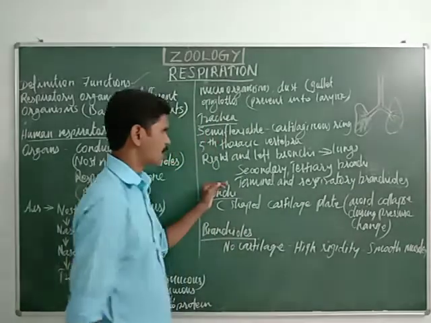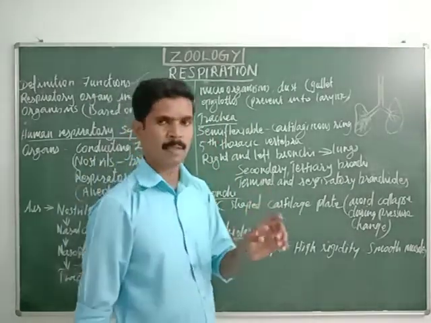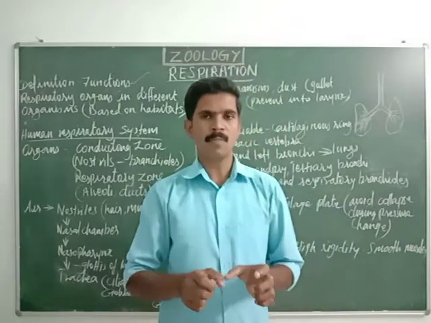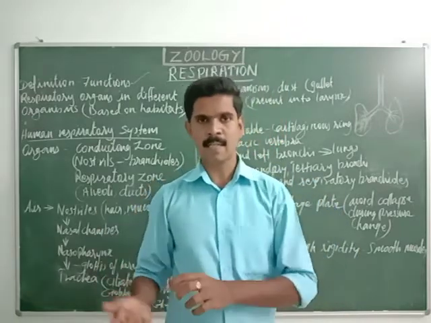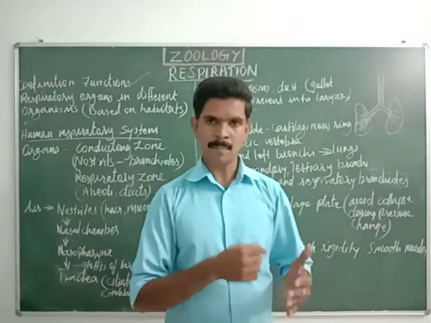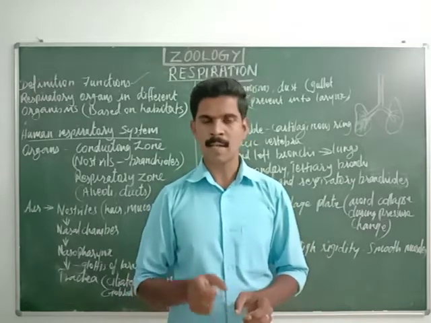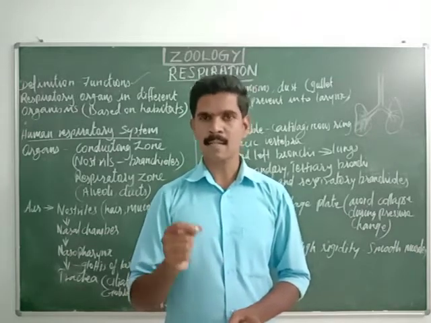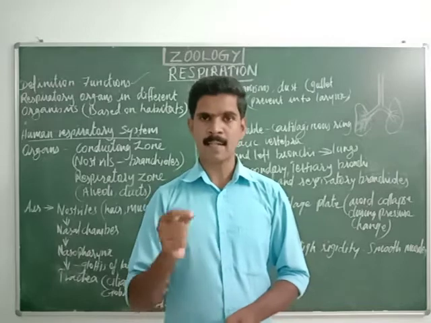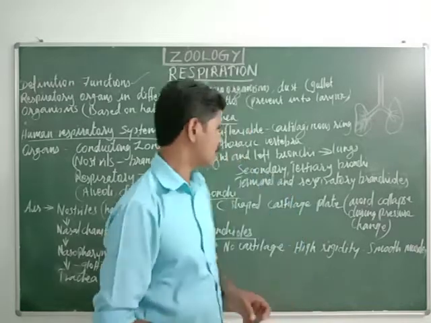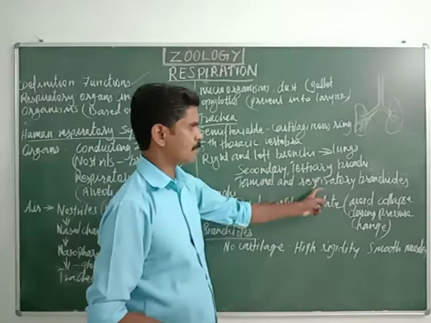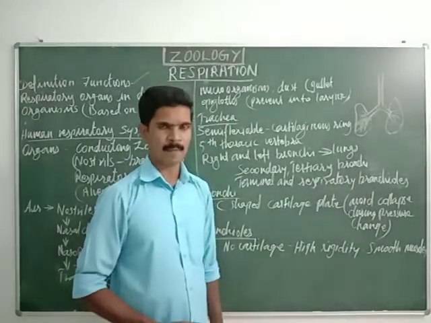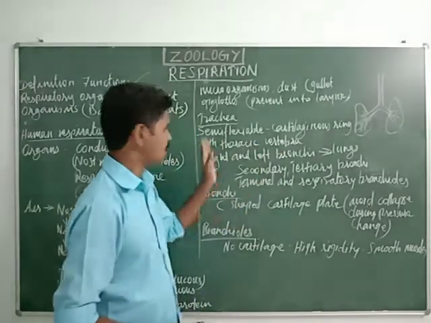Dear students, once again, let me repeat. The posterior end of the trachea is divided into right and left branches. These two branches enter the right lung and left lung. After entering the lungs, the branches are again divided into secondary and tertiary bronchioles, which are again divided into terminal and respiratory bronchioles. Hope you have understood the structure of the trachea.